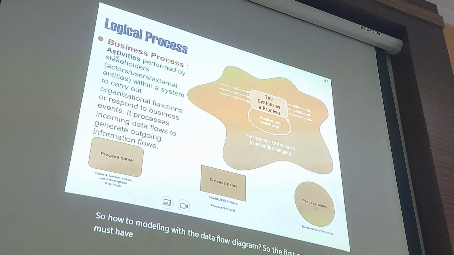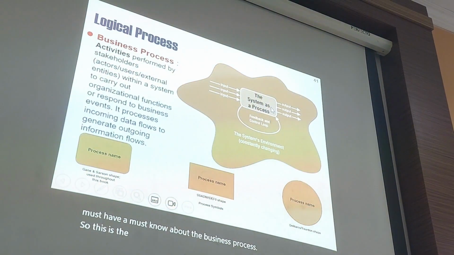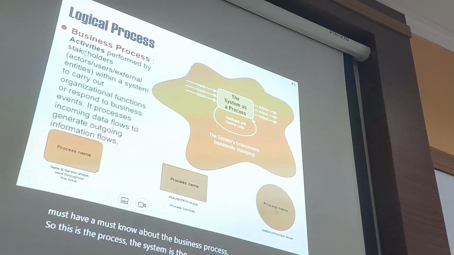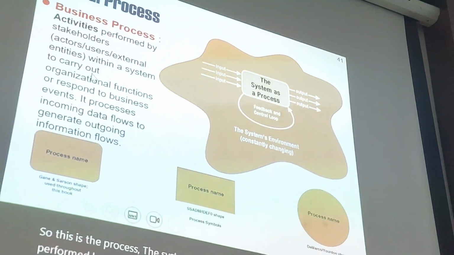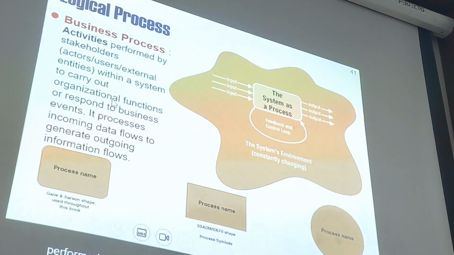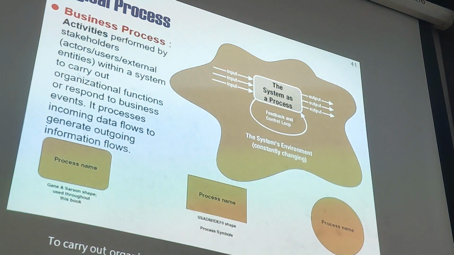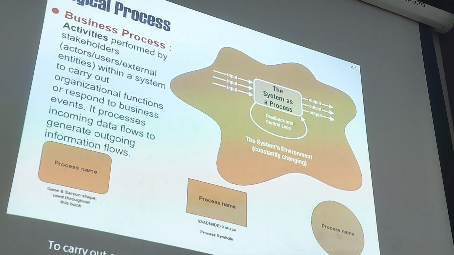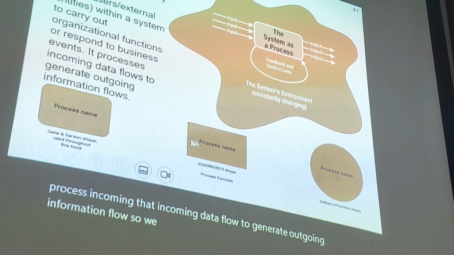You must know about this process. This is the basic process. We have an activity performed in the system to carry out an organizational function or respond to a business event. This process involves incoming data flow to generate outgoing information. So we have chosen this one.